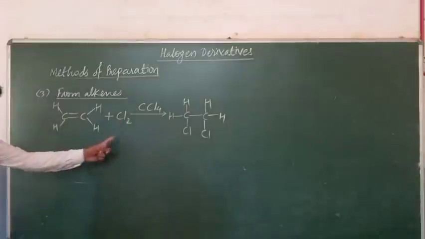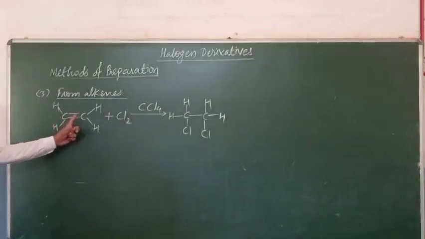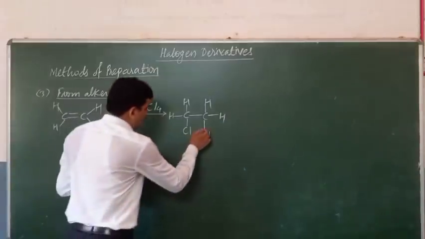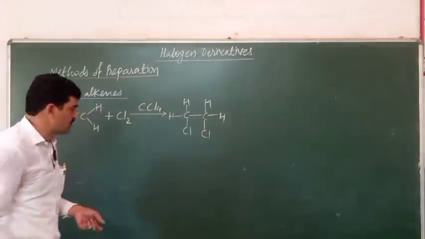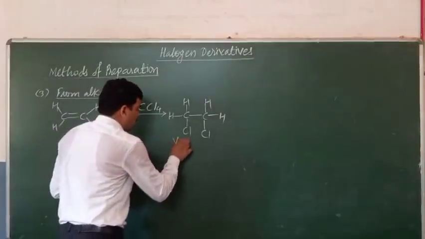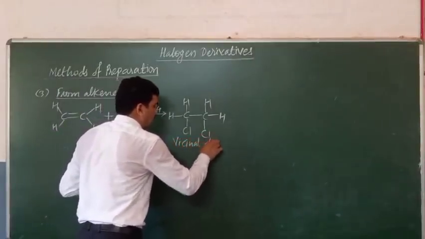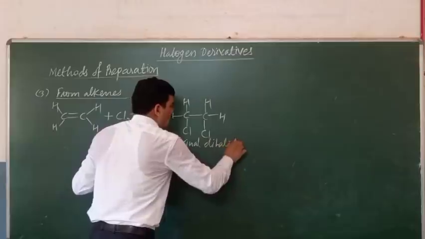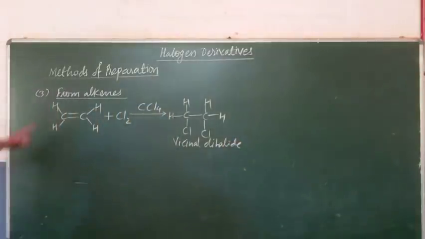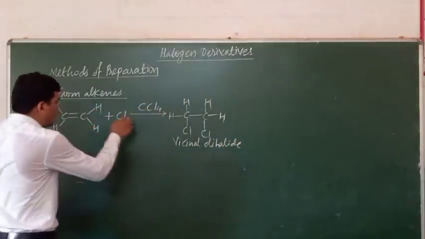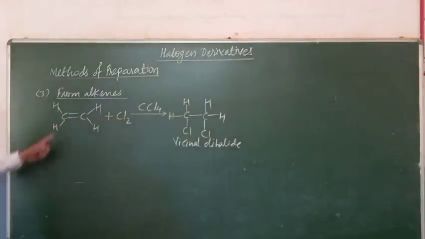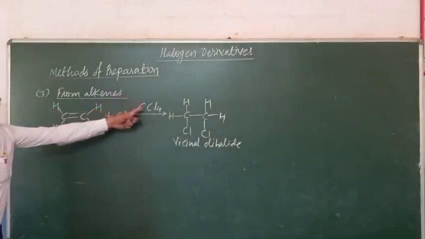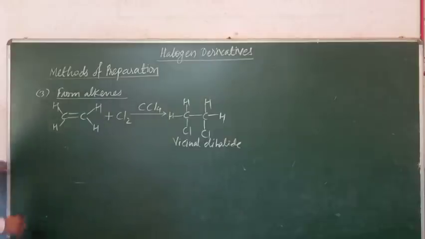Out of the two halogen atoms, one halogen will combine with this carbon and the other halogen will combine with the second carbon. Here these two halogen atoms are attached to the adjacent carbon atoms, so the dihalide is known as the vicinal dihalide. So how to obtain the vicinal dihalide? The vicinal dihalide is obtained by the addition of halogen to the alkene in presence of carbon tetrachloride.